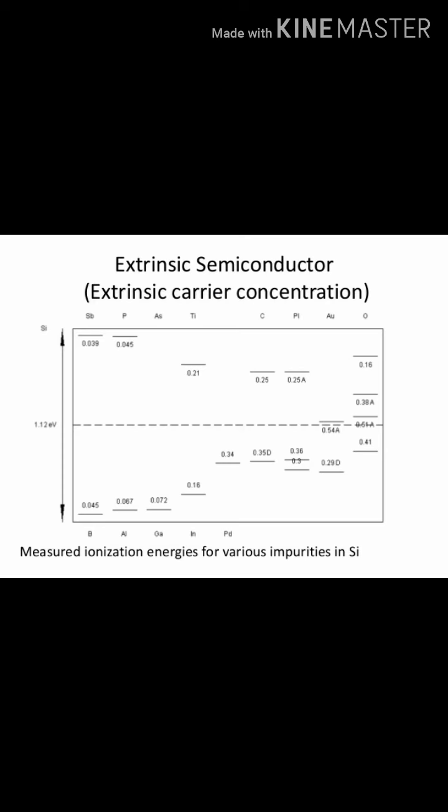Similarly, for shallow acceptors, there is complete ionization. The concentration of holes is p is equal to Na. This is the assumption, where Na is the acceptor concentration. We obtain the corresponding Fermi energy level as EF minus EV is equal to kT ln (Nv by Na). We can see from the diagram that the higher the donor concentration, the smaller the energy difference Ec minus Ef. That is, the Fermi energy level will move closer to the bottom of the conduction band. Similarly, for higher acceptor concentration, the Fermi level will move closer to the top of the valence band.